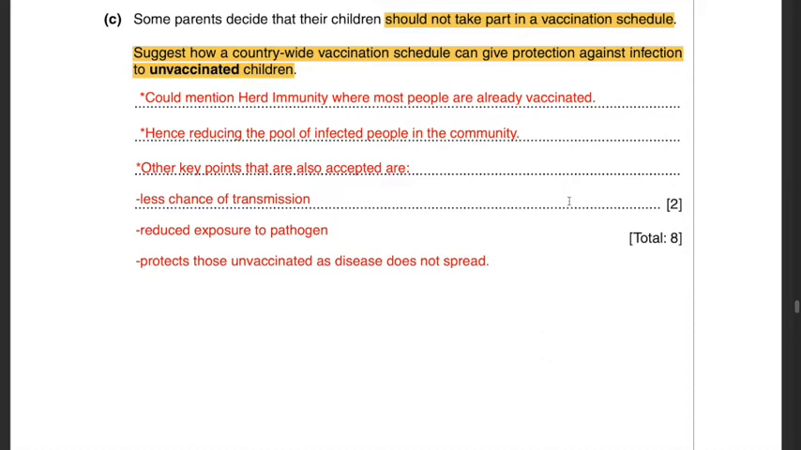Other key points you could also mention are less chance of transmission, reduced exposure to pathogen, protects those unvaccinated as disease does not spread. The two main key points are herd immunity. Herd immunity is a must over here, because if herd immunity is in place, then most people in a certain community are already vaccinated. If most people are already vaccinated, that reduces the pool of infected people in the community and less chance of transmission to those who are not vaccinated.